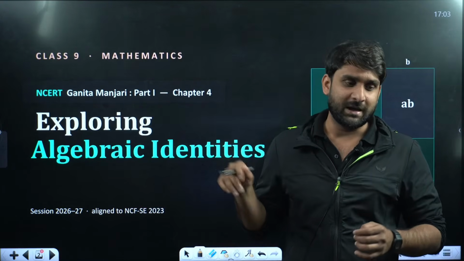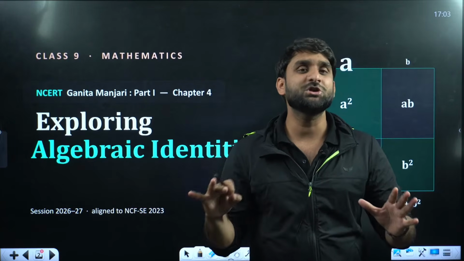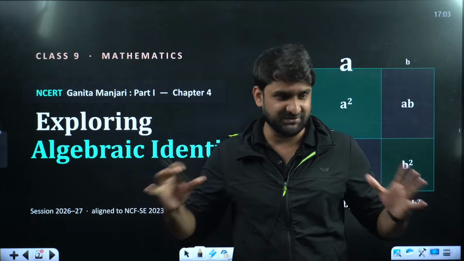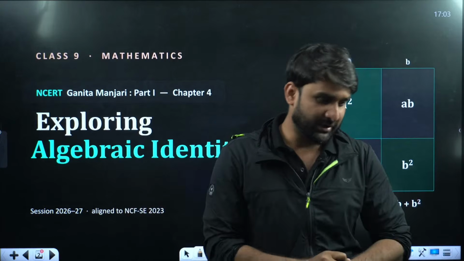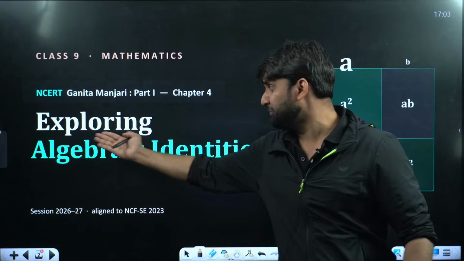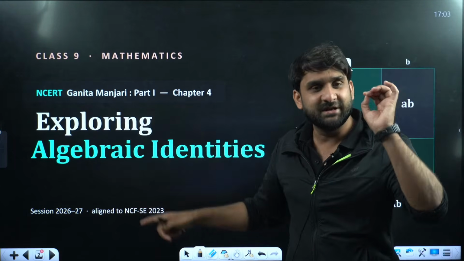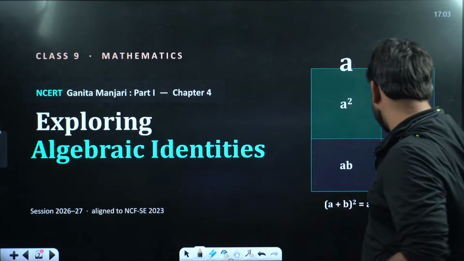I'll not be jumping directly to any advanced concept. I will be teaching you from basics, champions. So this is going to be game changing for you all. So let's start. Chapter number 4 is Exploring Algebraic Identities from your new NCERT textbook, that is Ganit Manjari.